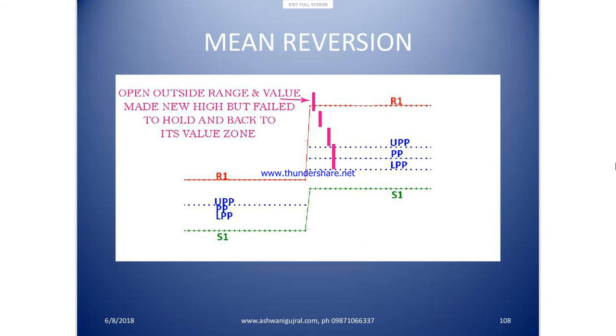Now we have mean reversion. What does mean reversion mean? That sometimes the price opens above R1 and comes back towards the pivot. Now if you recall, I think last week some trading window for HDFC Bank had opened up, and HDFC Bank opened I think 2.5% higher and started to show you mean reversion, which means the first bar was a huge red bar. Let me see if I can show you that example.